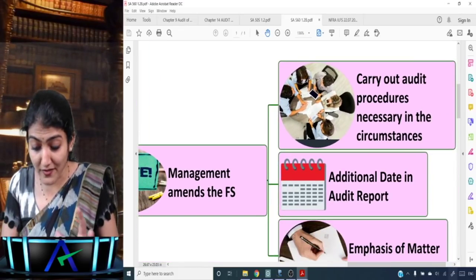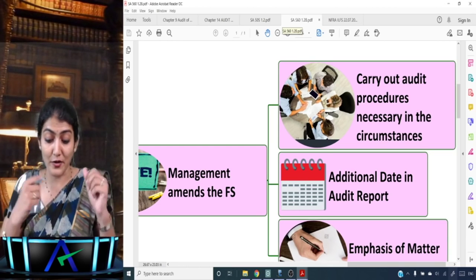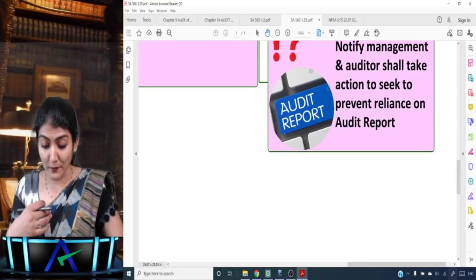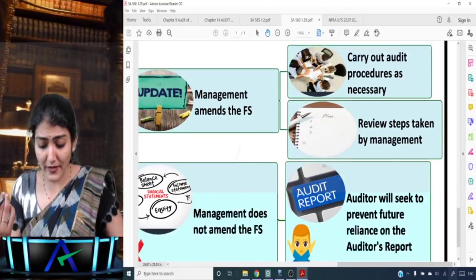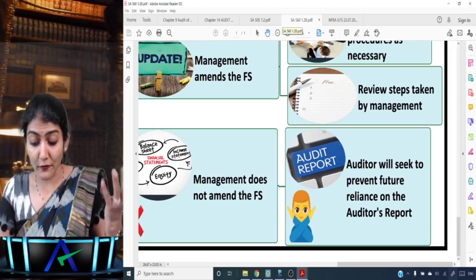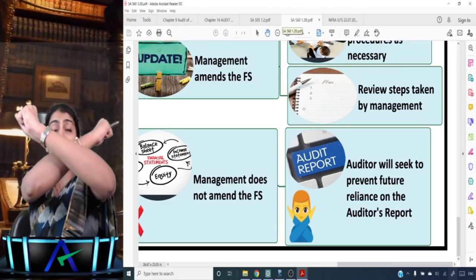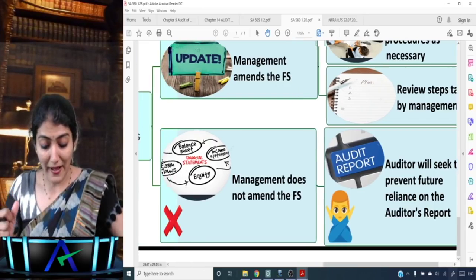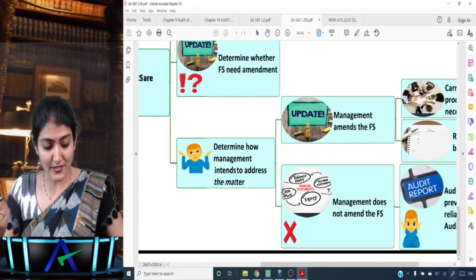So you see, these auditors are all together carrying out some audit procedure. And then emphasis of matter paragraph, modify the opinion, right? Then audit report. So different. Right now, the auditor will seek to prevent future reliance on the audit report. So the auditor says, I will no longer place reliance on the audit report, and management does not amend the financial statements.